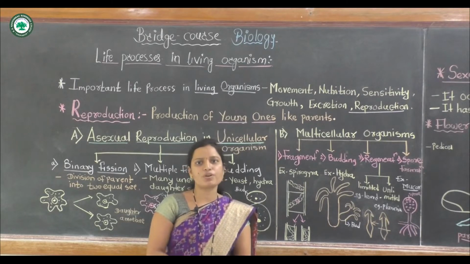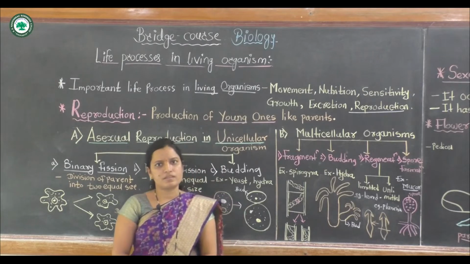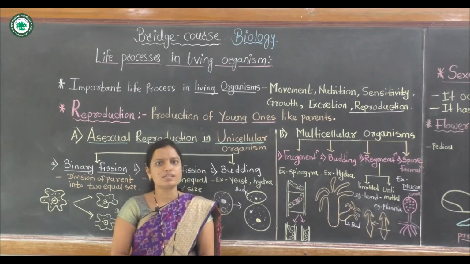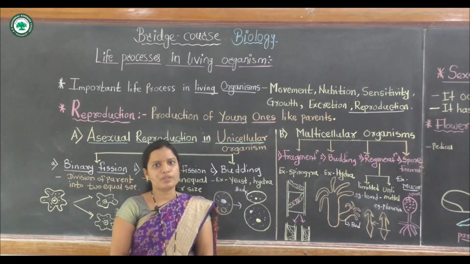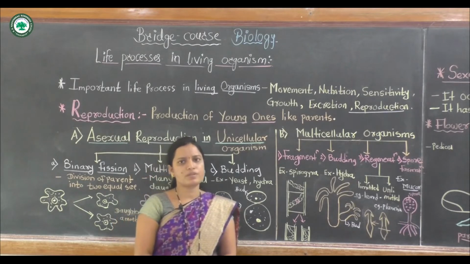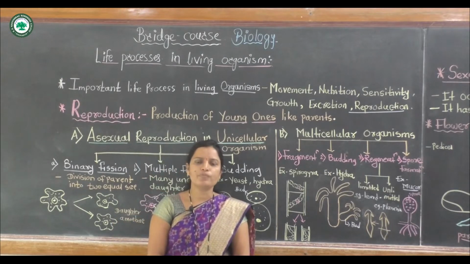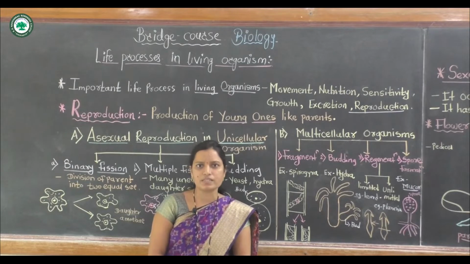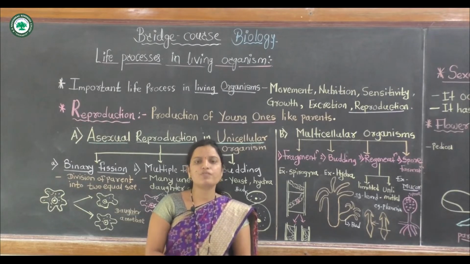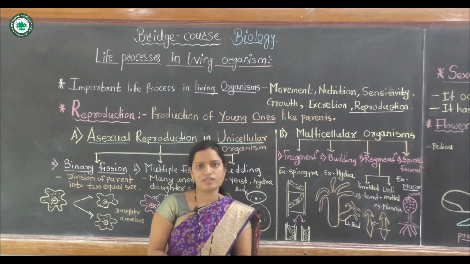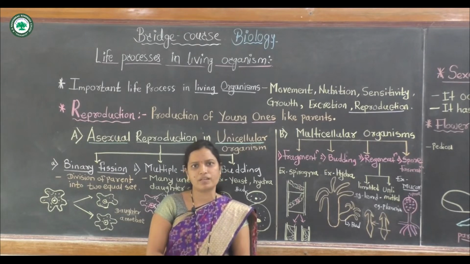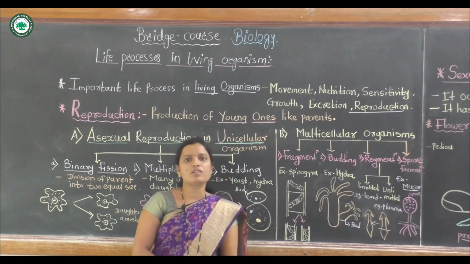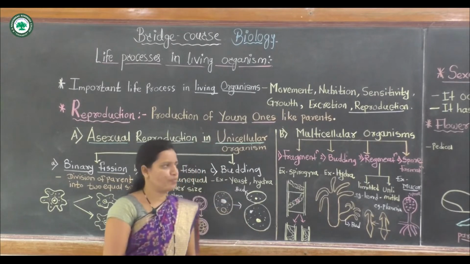This process is called asexual reproduction. The next type is sexual reproduction, which means the fusion of male and female gametes and formation of new offspring. This process is called sexual reproduction.